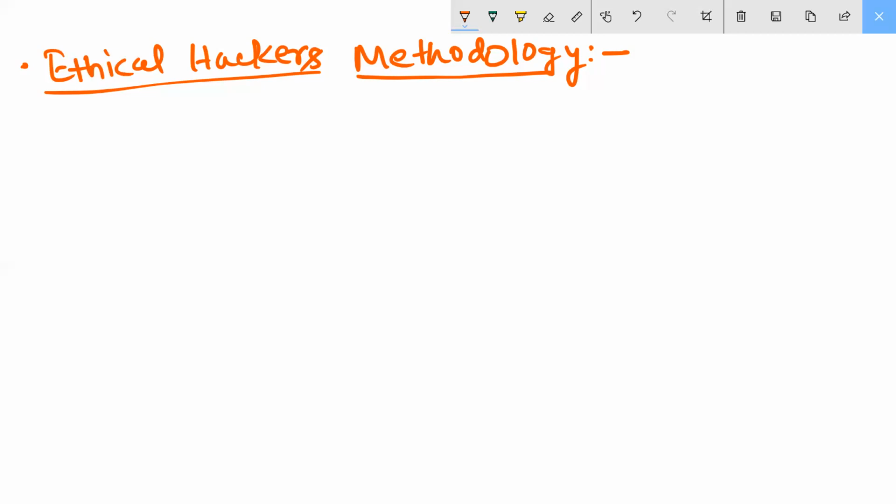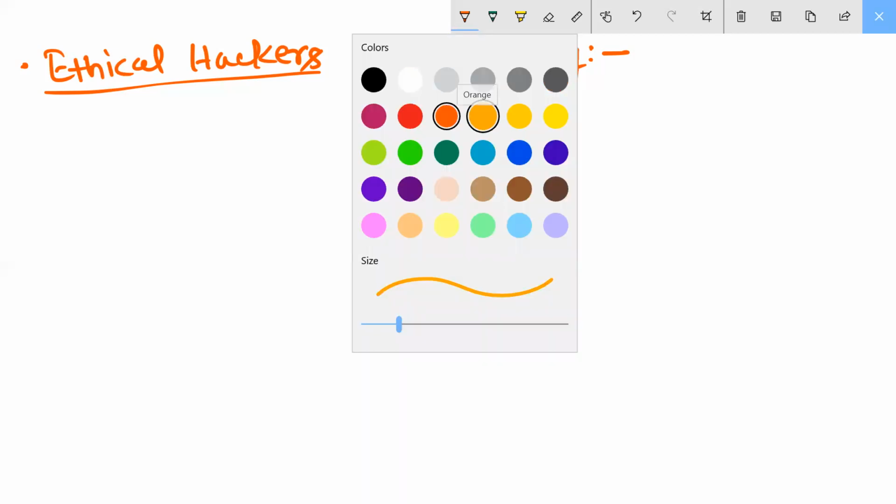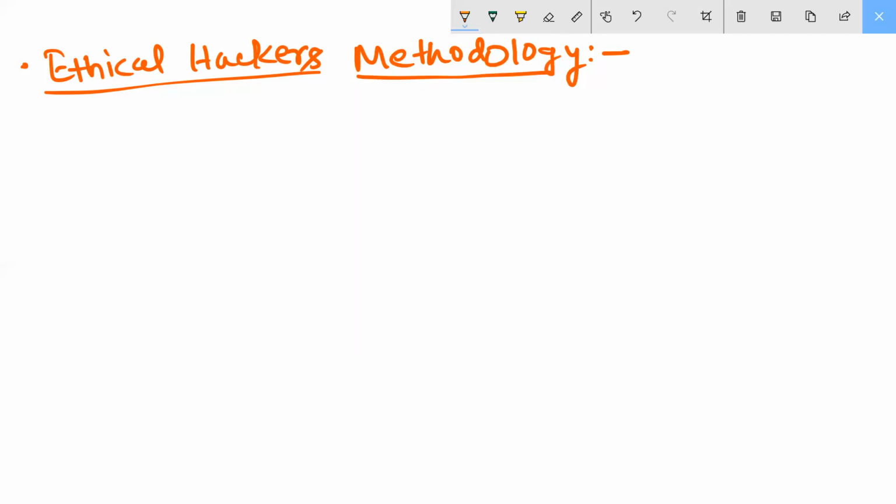Here, ethical hackers methodology. I told you, these are very much important points. You should anyhow learn NIST. There were some terms, some technologies, some concepts. You remember, I will send you this part.